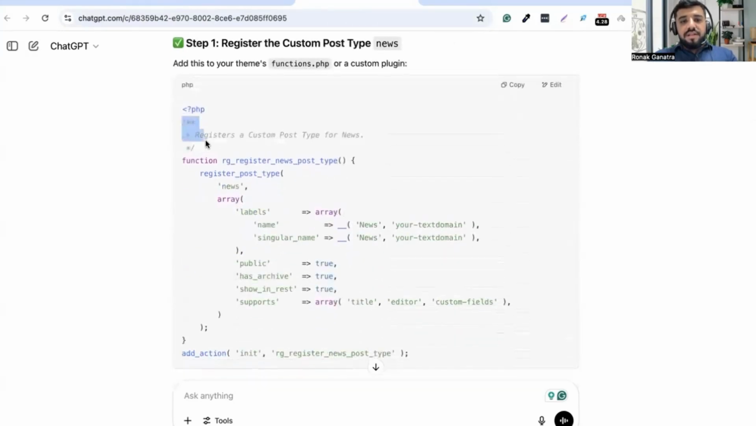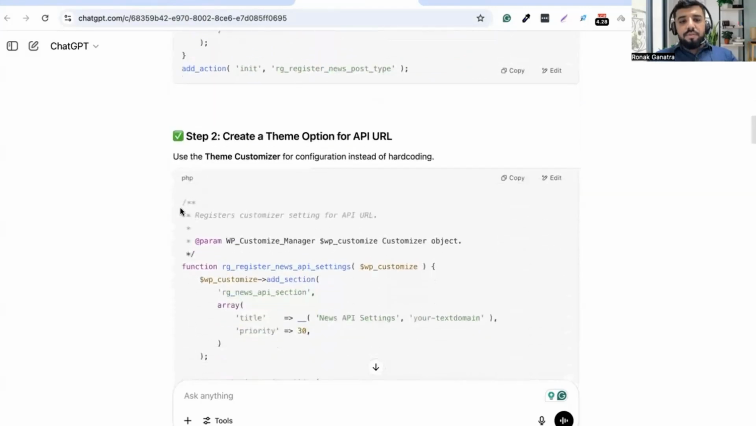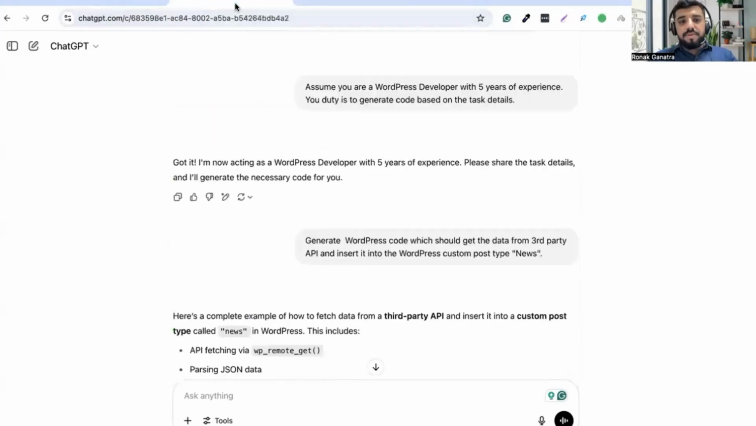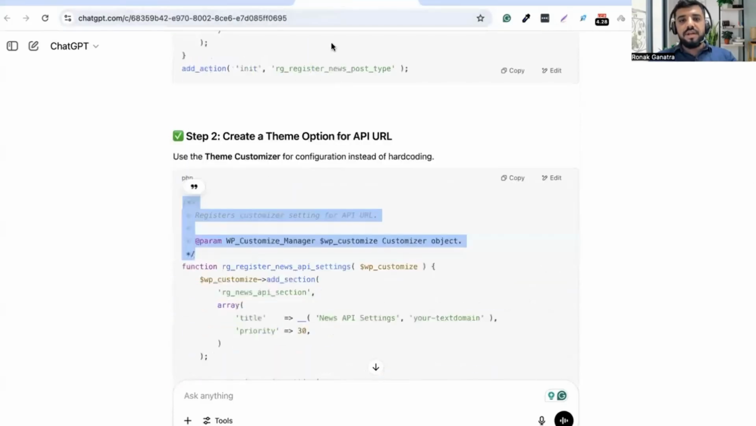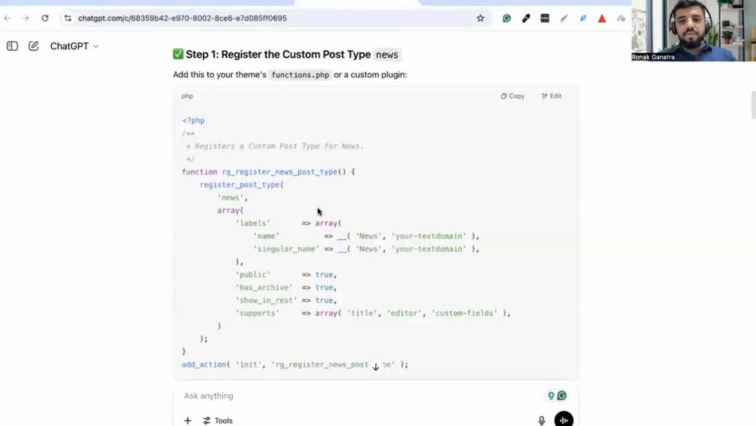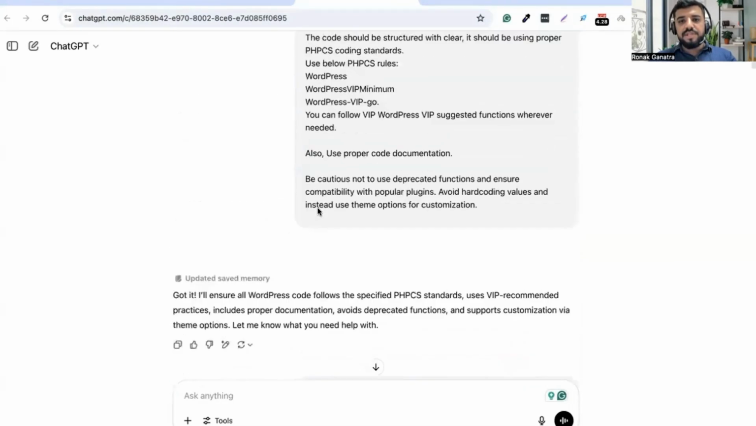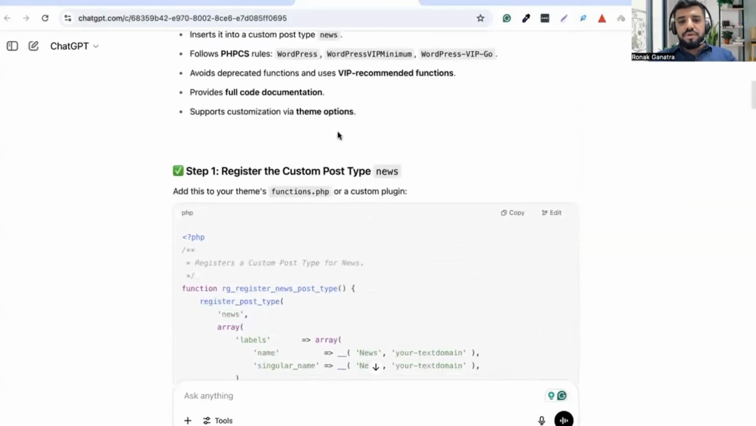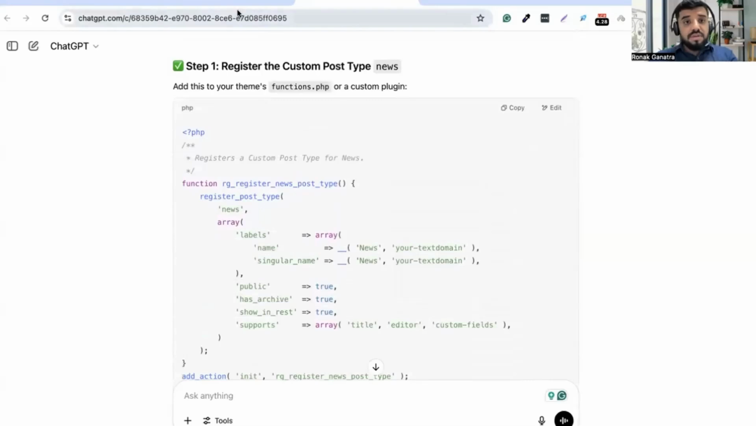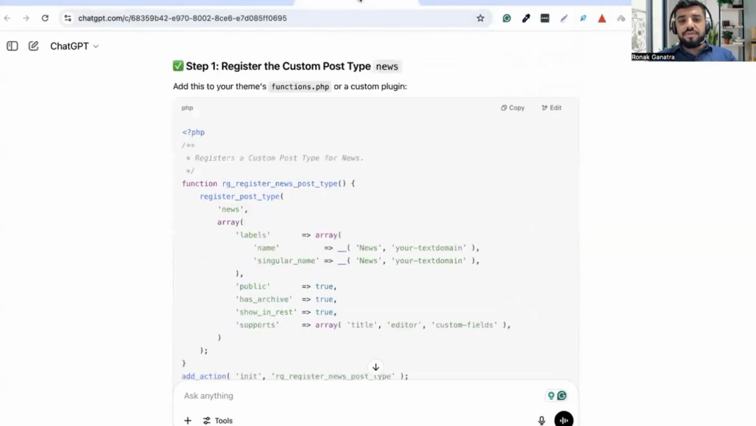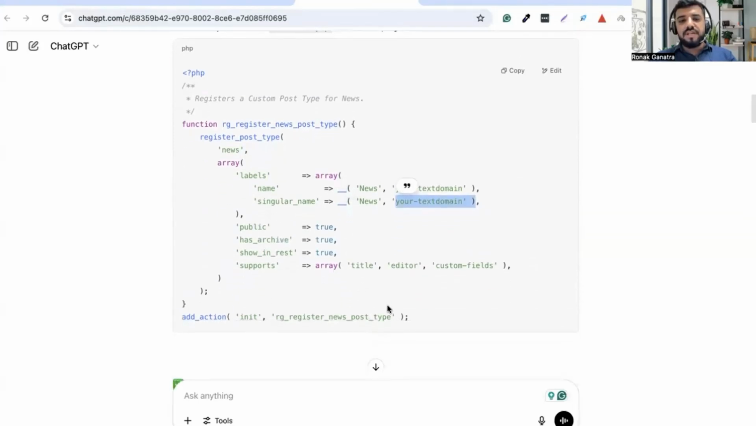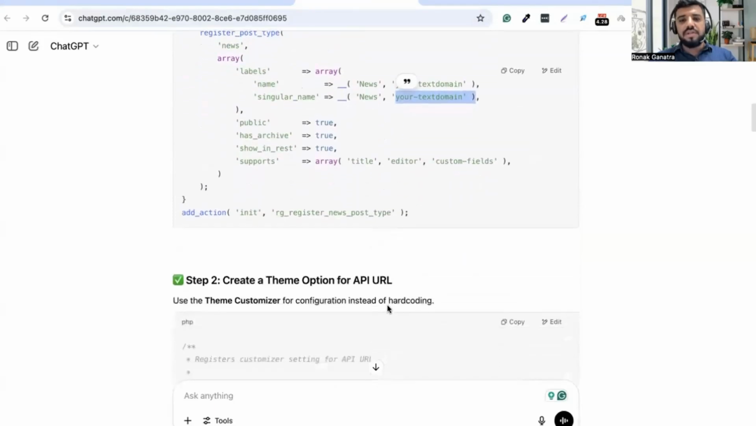So see, we are getting the code documentation, right? Proper commenting. If you see in the previous chat, we were not getting any proper commenting or documentation. As I mentioned, we need to use the proper PHP CS coding standard of WordPress VIP. Before, the title was directly added as news. Here it used the proper translation functions, like this is the news. Here it used underscore underscore and text domain functionality. So we can see standardized and more generic code.